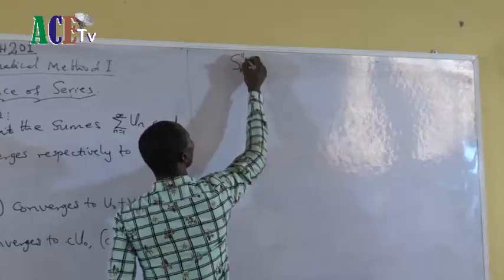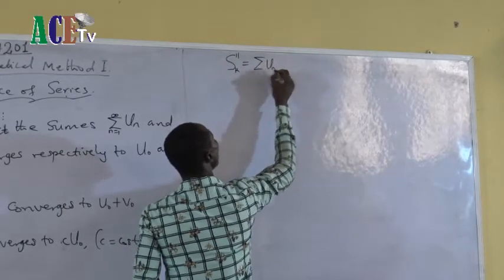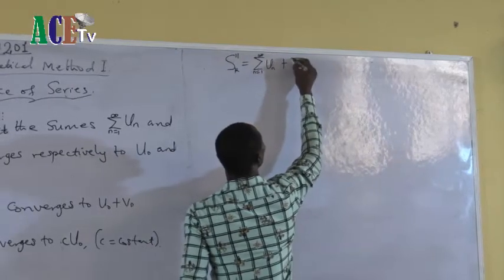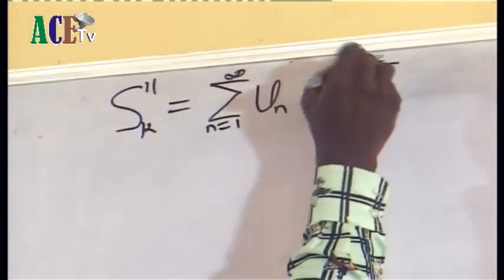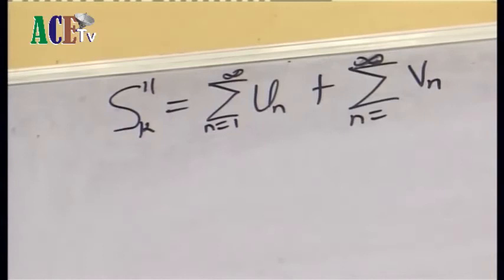Then it means sk prime prime can be equal to the sum from n equals 1 to infinity of un plus the sum from n equals 1 to infinity of vn. Now I've written them separately.